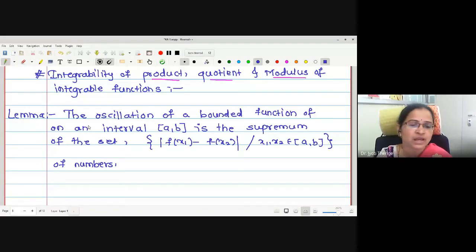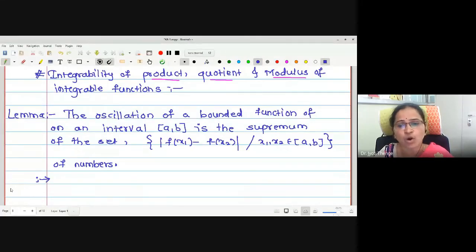Now this lemma is a statement we are using to prove the integrability of the product of two functions. Therefore, this is the statement we are proving before the main theorem. Using this statement we are proving our main theorem. That's why the name is lemma. Lemma is a statement required to prove the main theorem. Corollary is a statement proved from the theorem. Okay, let us come to the statement.